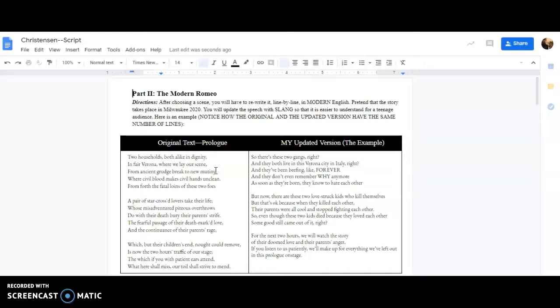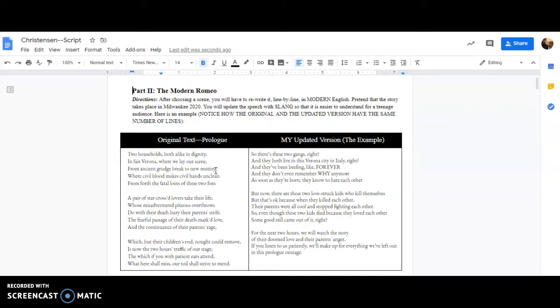So here's the plan for today. The past 2 days you've looked at the scenes. You had 6 options. So you're going to pick one of those options, and then you are going to rewrite it so that it sounds like it takes place in Milwaukee in 2020.